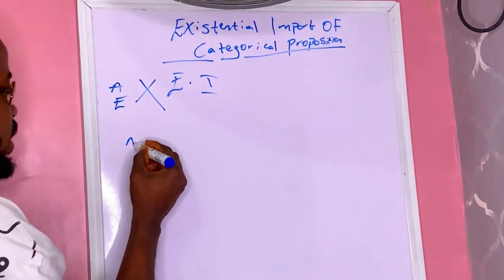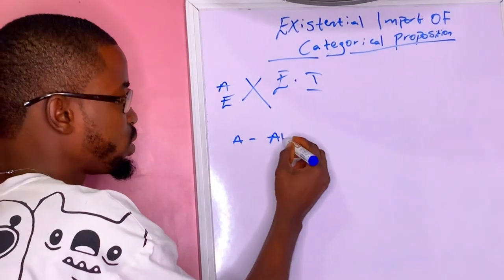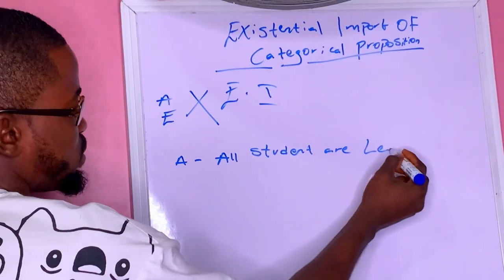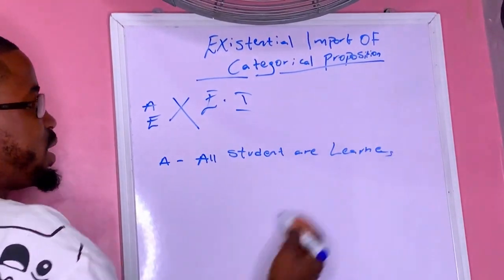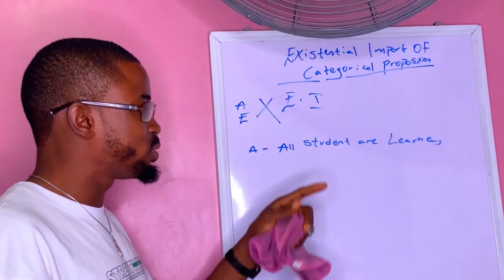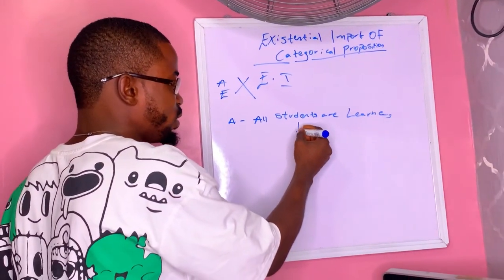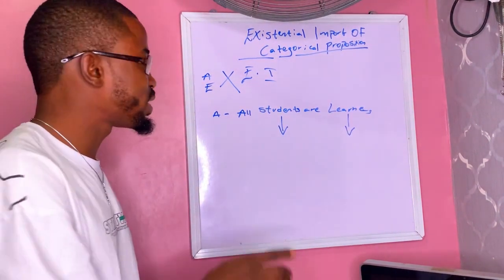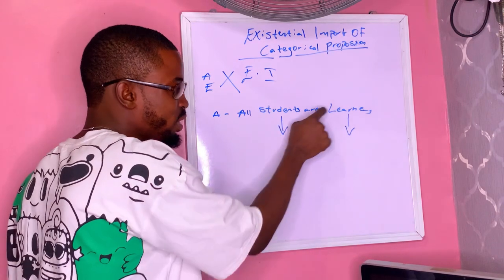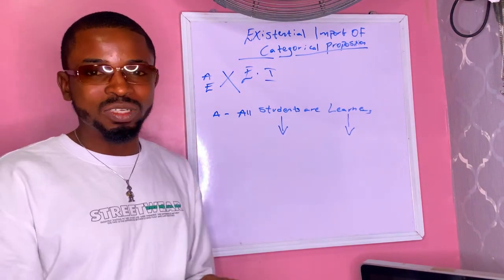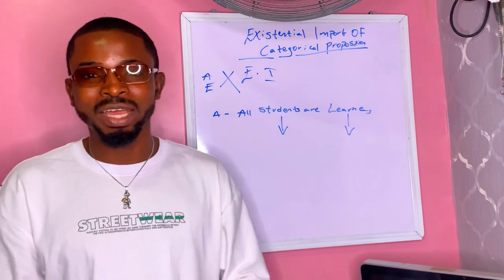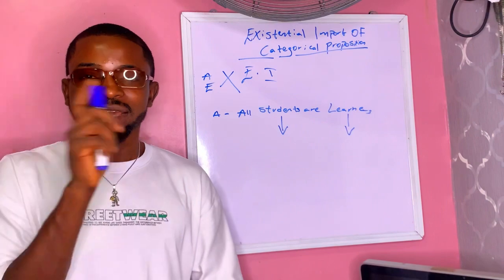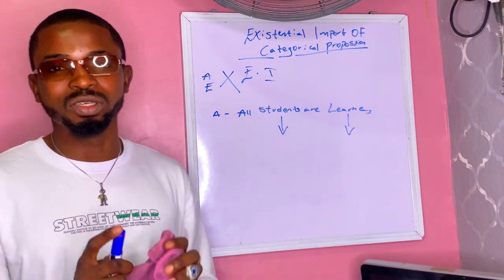Take, for instance, the A proposition: all students are learners. What the modern logicians are saying is that this statement does not affirm that there are any students, and it does not affirm that there are any learners. What the statement is just saying is that if there is any student at all, then it will be a learner. It is not telling us whether students or learners exist.